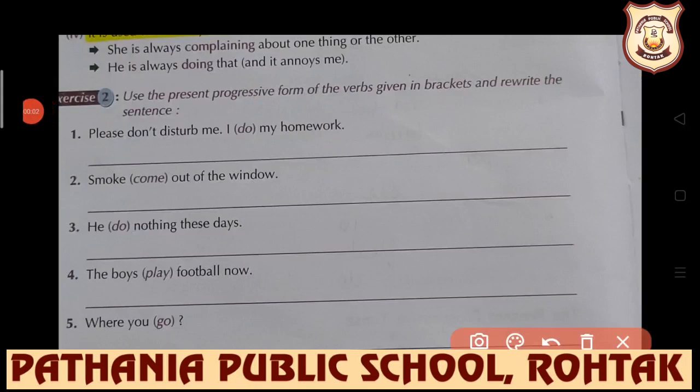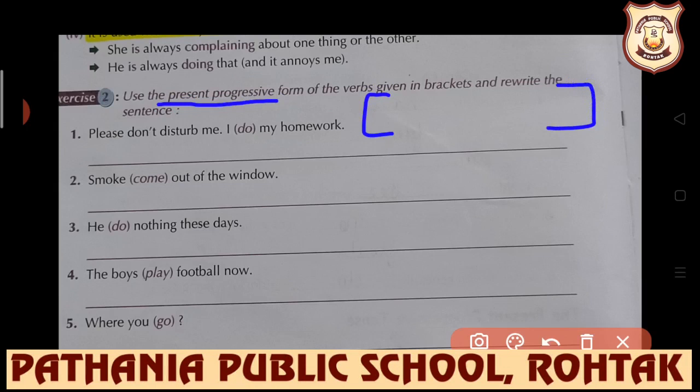Students, before solving the exercise, I would like to suggest that you write down the sentence by using present progressive. Write down here only the formation, that is is/am/are plus first form plus ing.